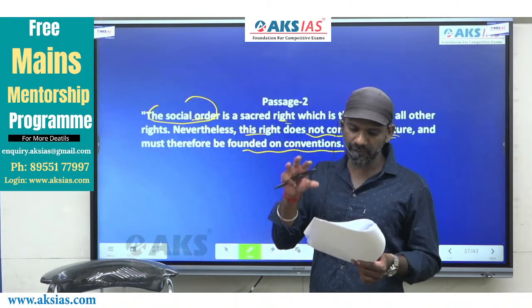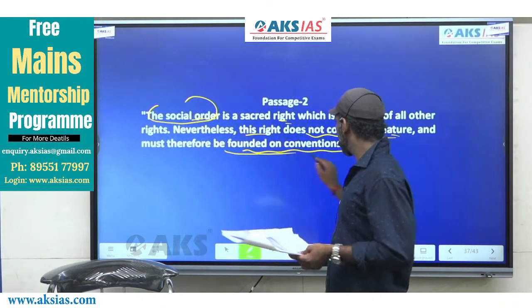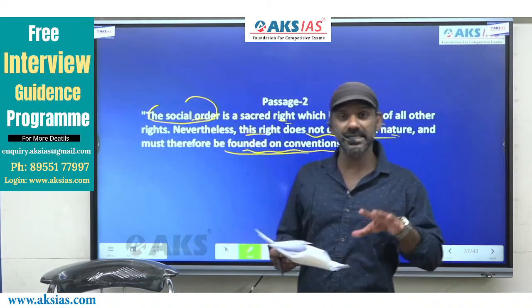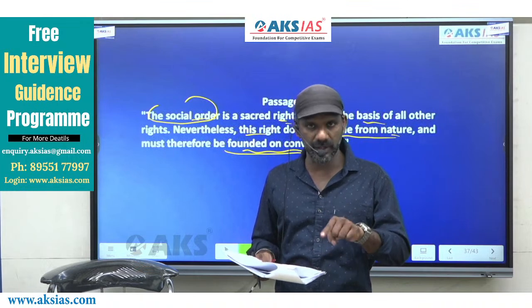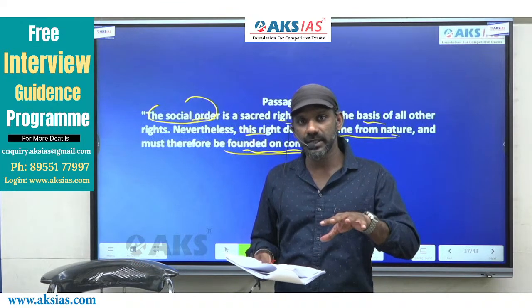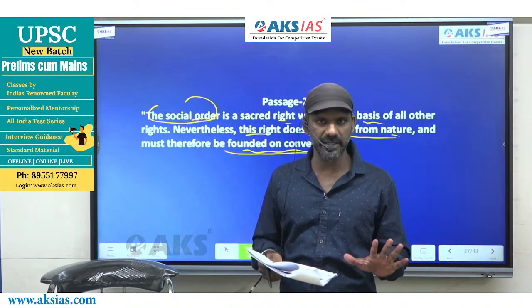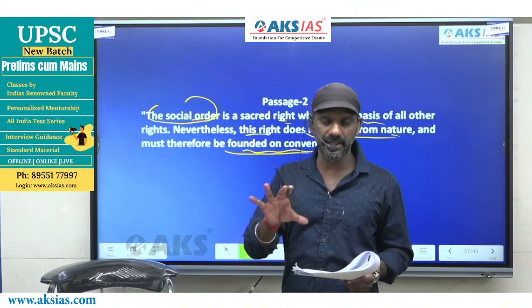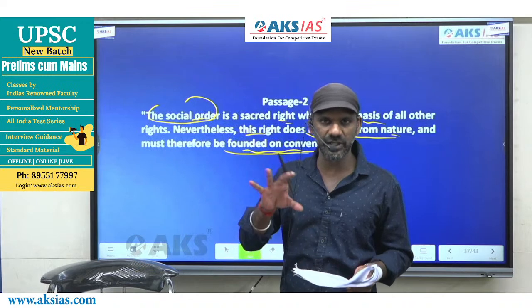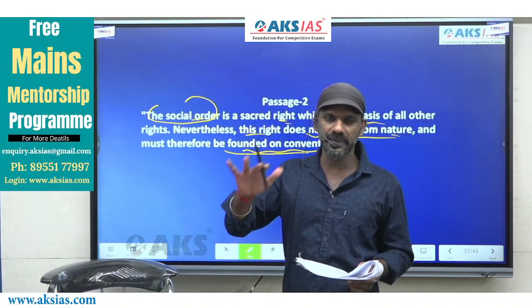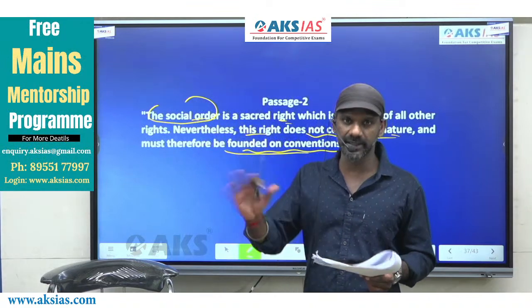The basis of social order must be founded on conventions. And social order is the basis of all other rights. Fine? Right. Social order is founded on conventions, means conventions are the base of social order, and social order is the base of all other rights.